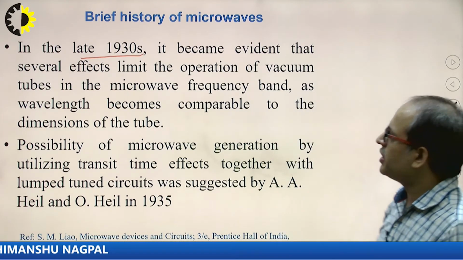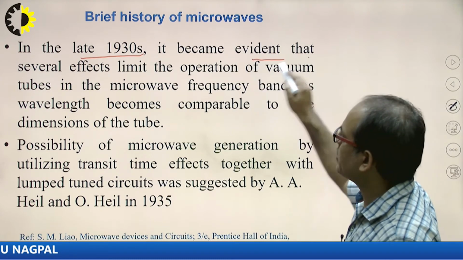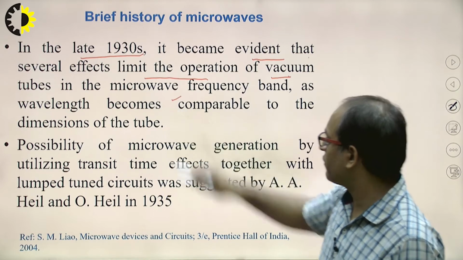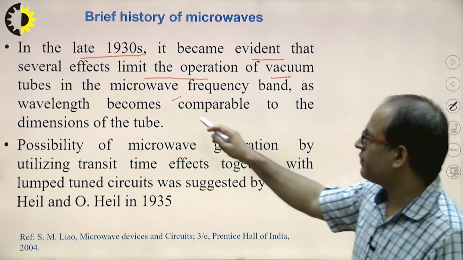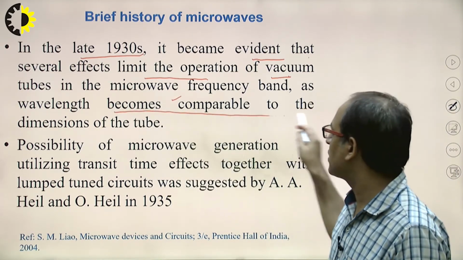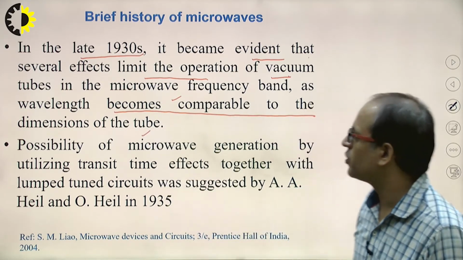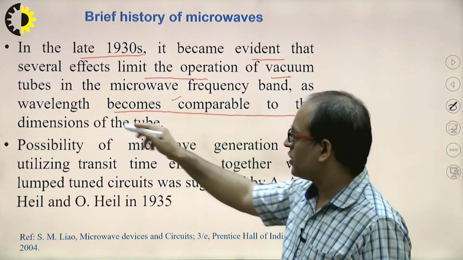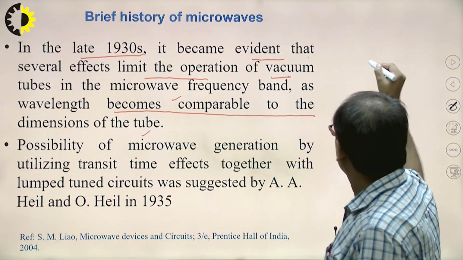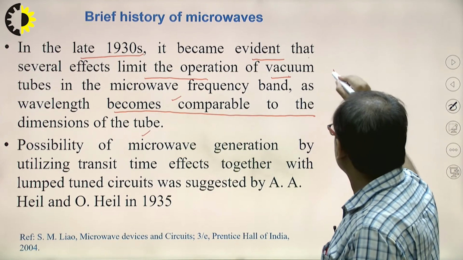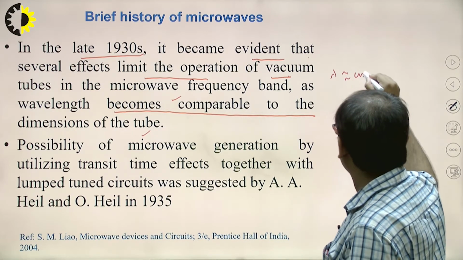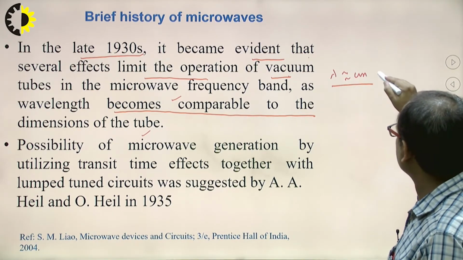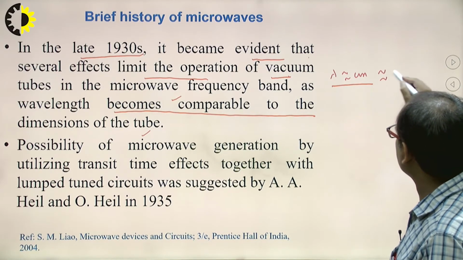Clear? Now in the late 1930s, it became evident that several effects limit the operation of vacuum tubes in the microwave frequency band, and the wavelength becomes comparable to the dimensions of the tube. You will see that in the 1930s the wavelength becomes in the range of centimeters, and the wavelength of the microwave signal becomes comparable to what?